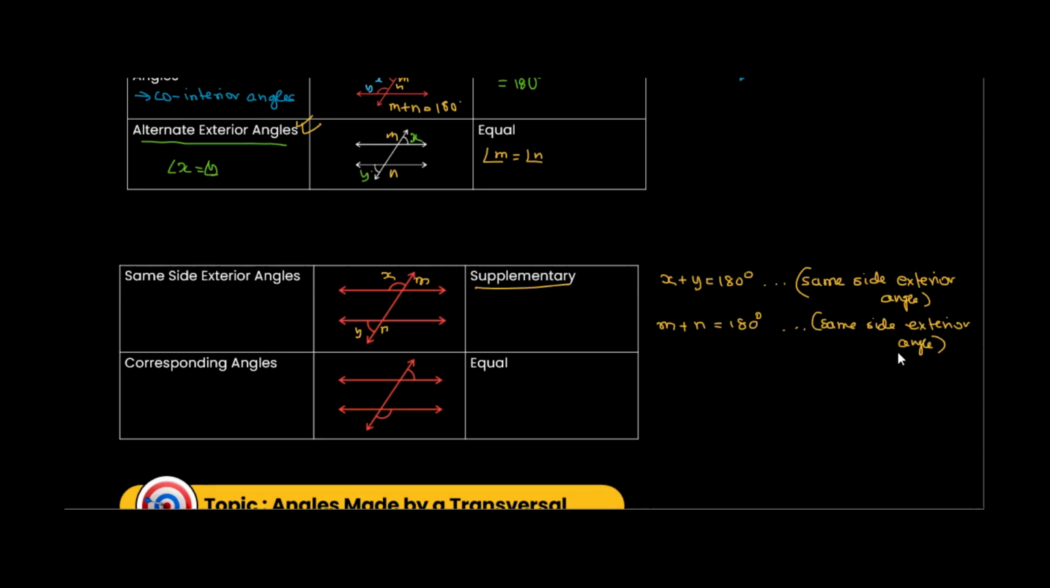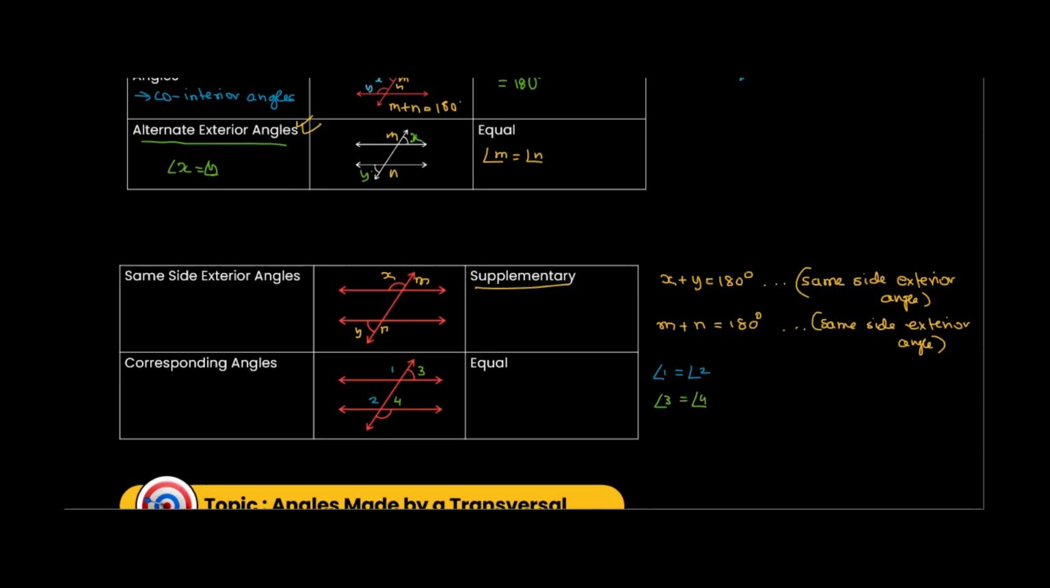Corresponding angles. So let's say this is X and this is Y. So no, this is not corresponding angles. This is wrong. So we would say, let's say this is 1 and this is 2. So 1 and 2 are corresponding angles. So 1 is equal to 2. Let's say we have here 3 and this is 4. So angle 3 is equal to angle 4, corresponding angles.